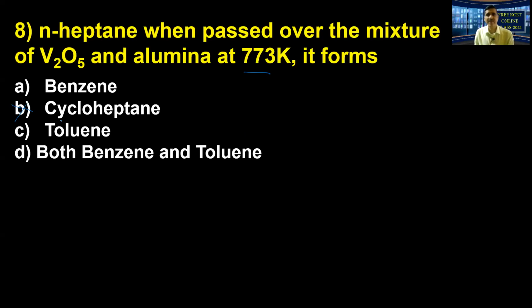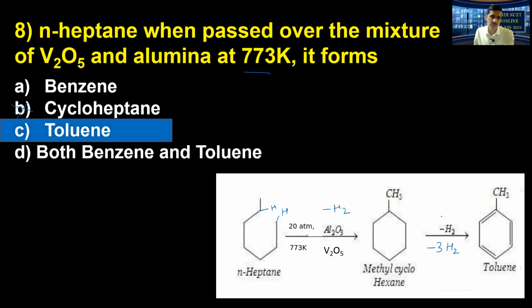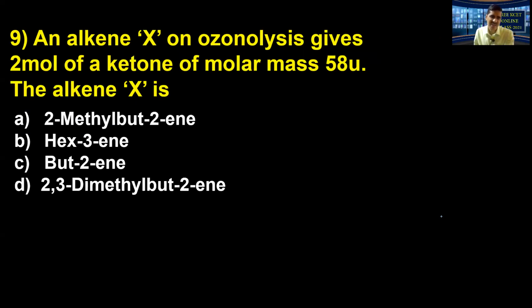It's cycloheptane. It's being ruled out now. So let's work out by taking heptane. Now, when we take heptane, tell me what happens. So now look at this. First, when the cyclohexane ring forms, 1 molecule of hydrogen is removed. Further it removes 3 moles of hydrogen. So now it forms toluene. So n-heptane on aromatization gives toluene as the product. So therefore option C is the correct answer.